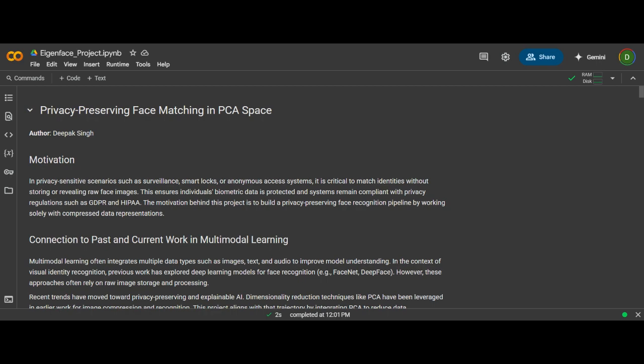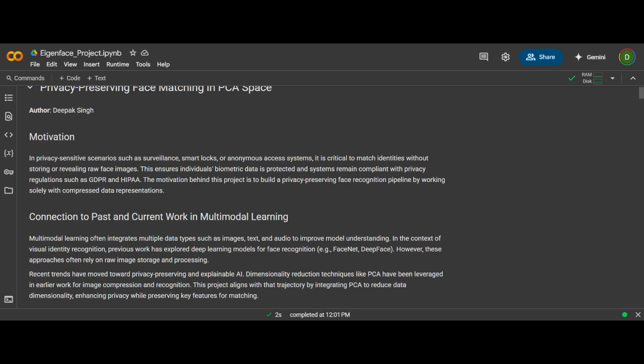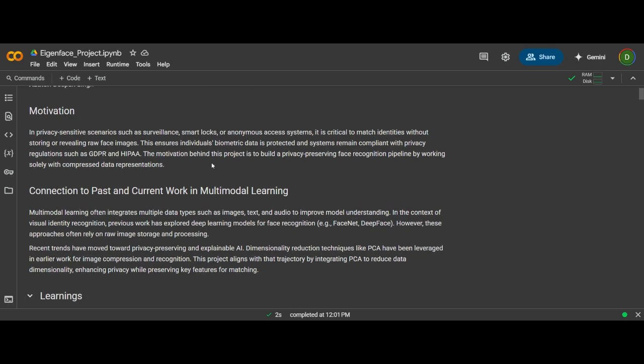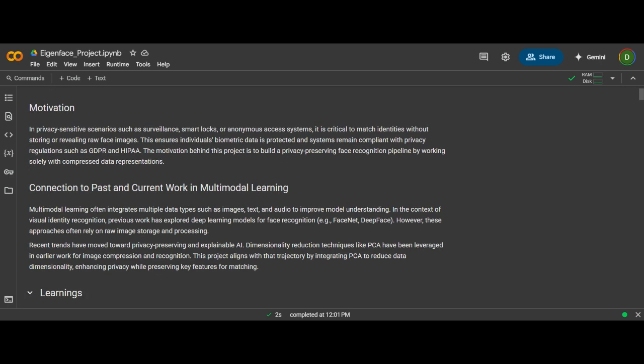So the question I wanted to explore was: can we still perform reliable face recognition while keeping user data private? This project addresses that by using PCA, that is Principal Component Analysis, which I studied in this course, to turn face data into a compressed, anonymized representation. By doing so, we avoid storing or transmitting raw images while still being able to match identities. So let us move to the connection to past and current work in machine learning.